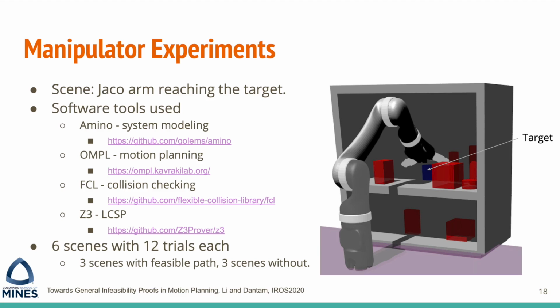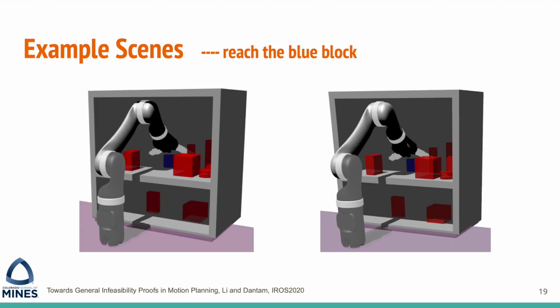We complete 6 scenes that are similar to what is shown in this figure here, and run 12 trials for each scene. In these 6 scenes, 3 have feasible paths and 3 do not have feasible paths. Here are 2 example scenes. They are very similar, however, one has a path and one does not. Could you tell which one is which?